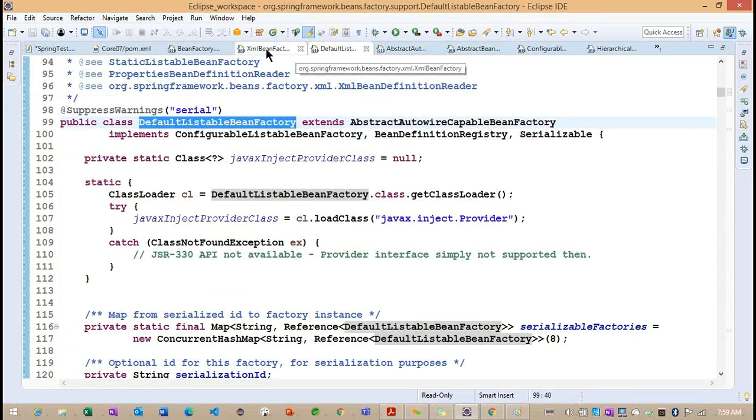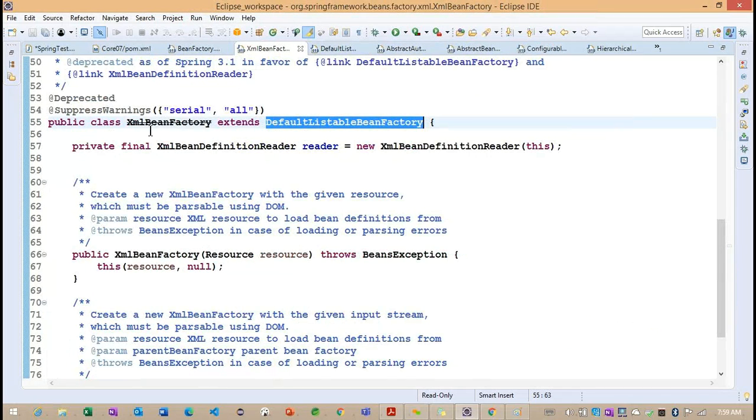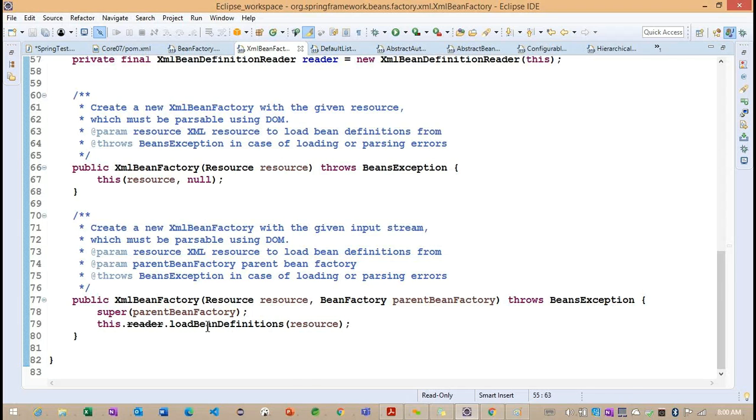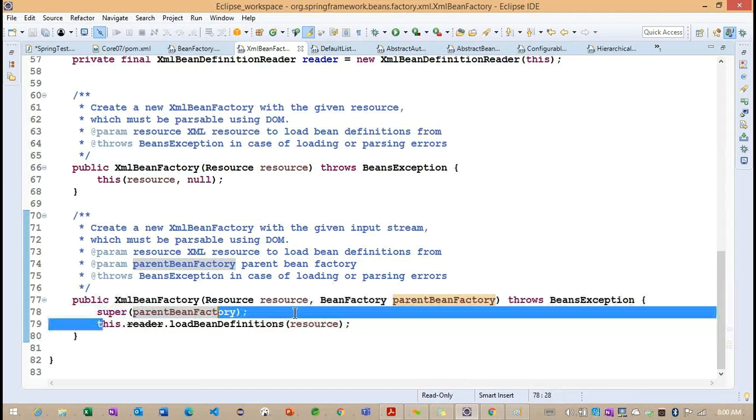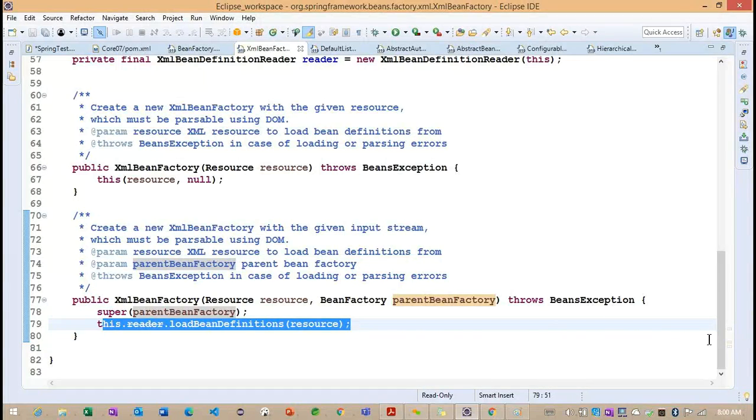This is also one class called DefaultListableBeanFactory, and the XmlBeanFactory is extending from the DefaultListableBeanFactory. Now what information do we have here? Everything is going to be called from the resource and null. This is the one constructor we have. Internally one more constructor we are calling, and here we call the super parent BeanFactory, and internally they are calling.